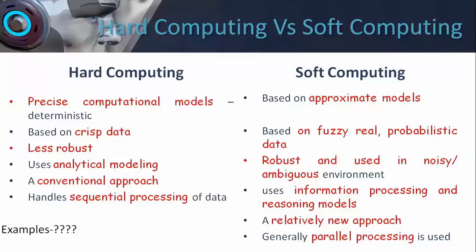Hard computing works on crisp data. Crisp data means it is fixed. Say I have a fever. What is my classification of fever? My body temperature has to be above 98.4 Fahrenheit.